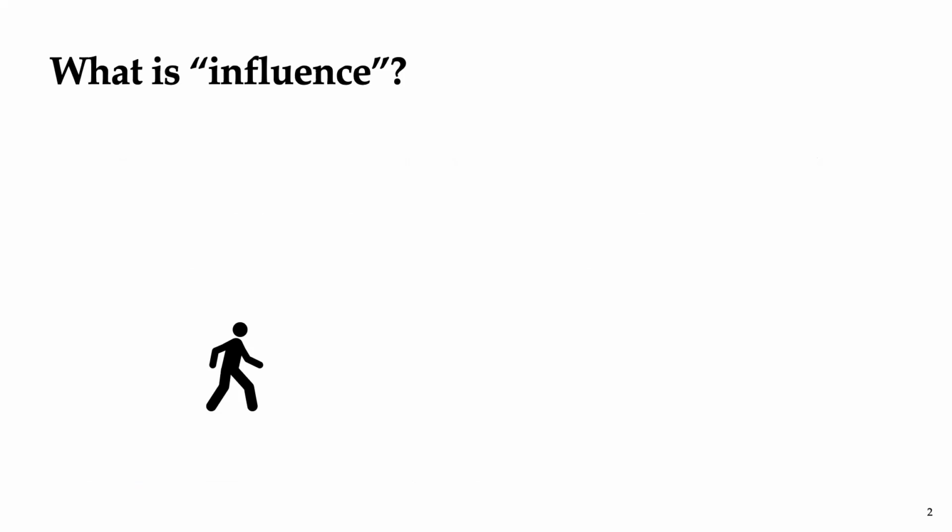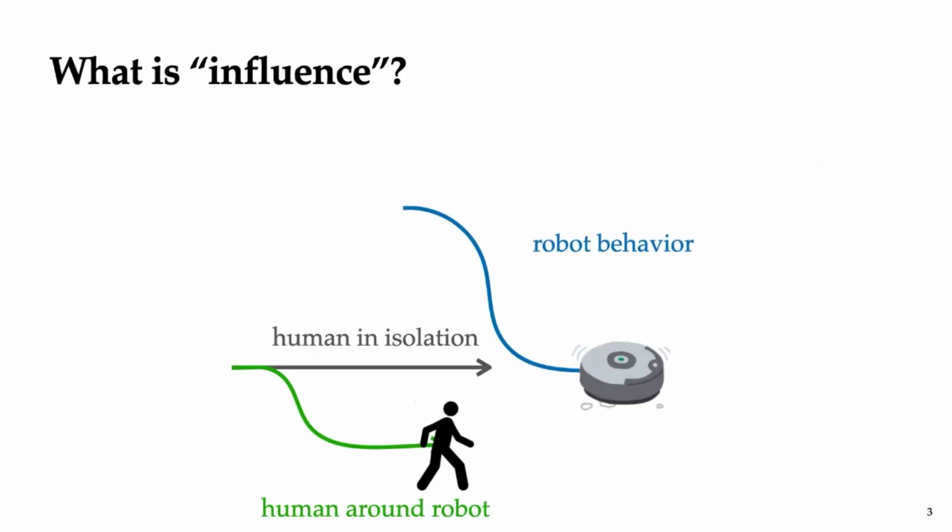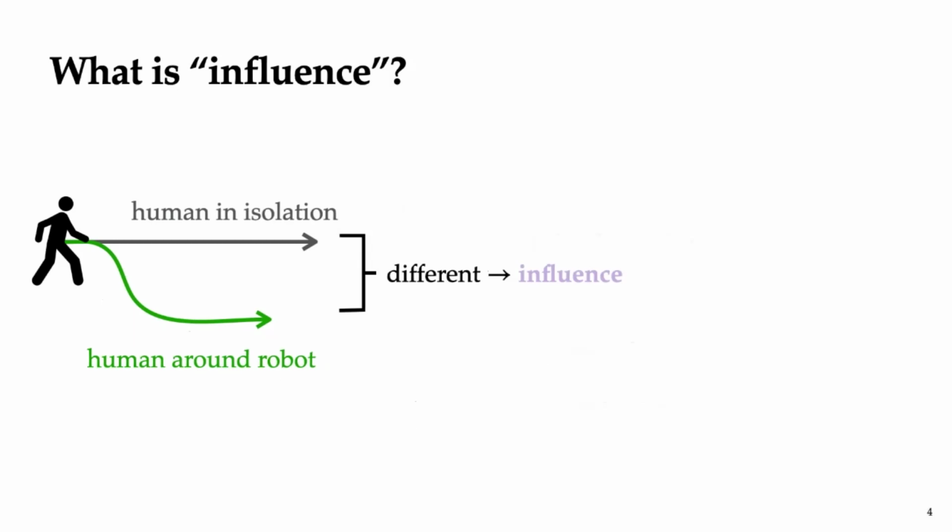If this person is walking in isolation, they might take a straight line path. But if there's a robot in the scene, they might actually take a different trajectory entirely. So influence is the idea that these two trajectories, the person in isolation and the person around other agents, are actually different from each other.